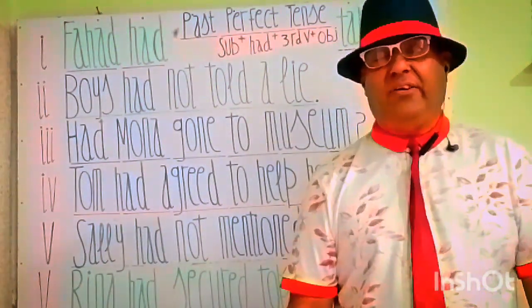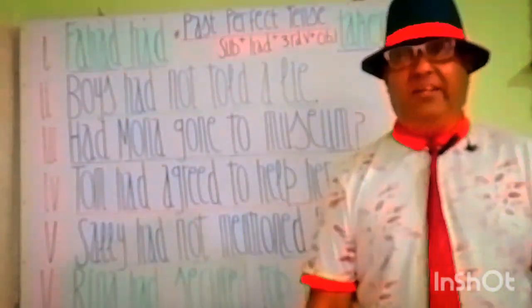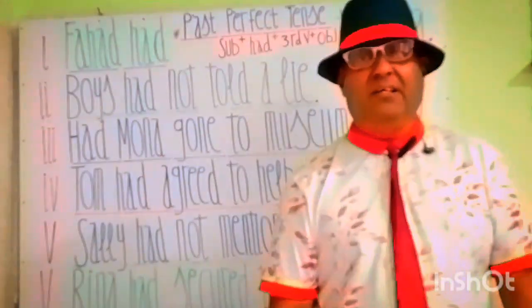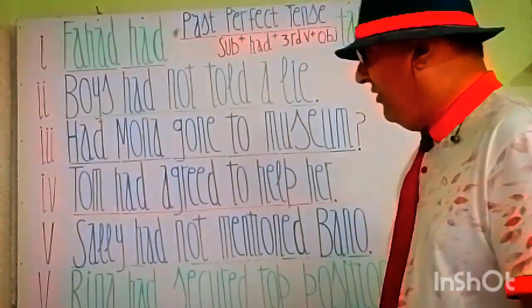Let's see the next statement, my students.